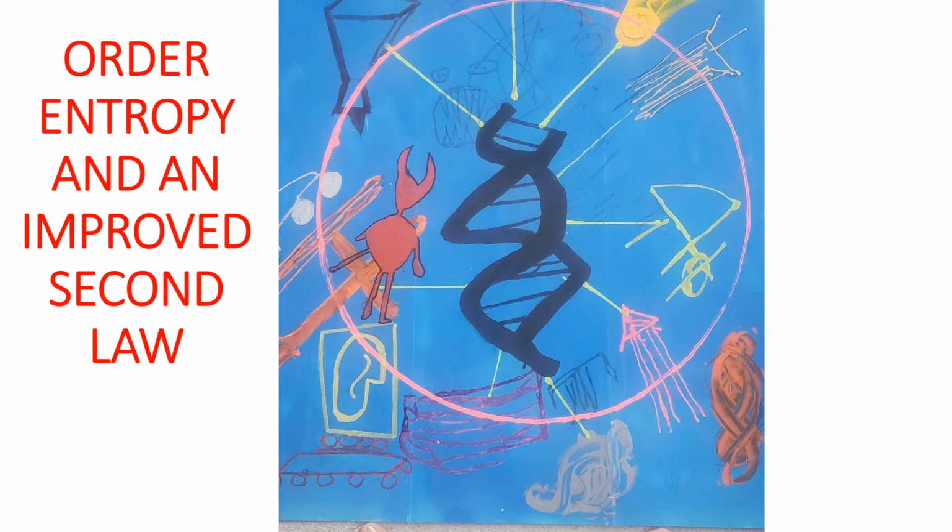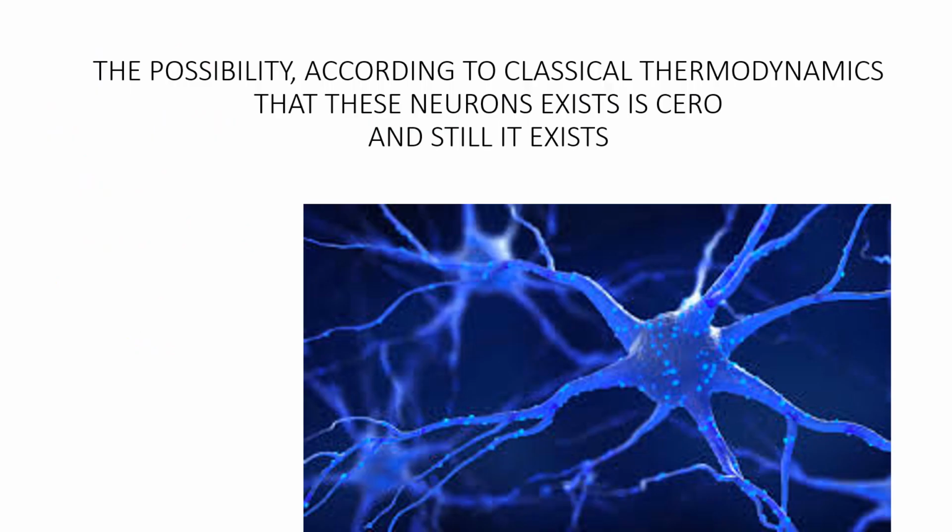To introduce our work, let's see this painting. This painting contains order, disorder, a DNA molecule, and a Maxwell demon. Formal thermodynamics tells us that entropy, disorder, increases in a closed system. This group of neurons would not exist, but still exists.